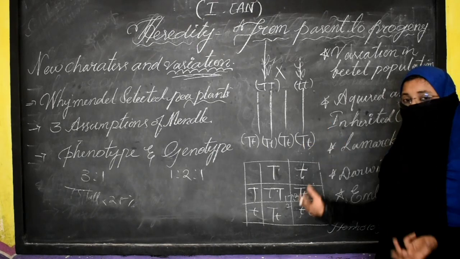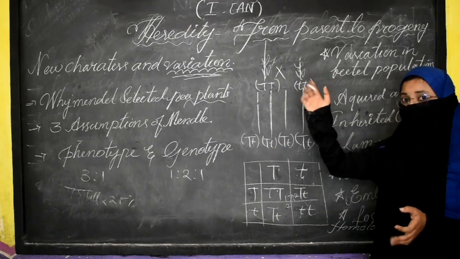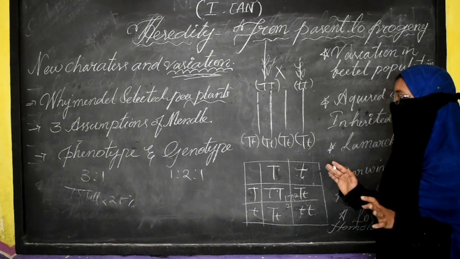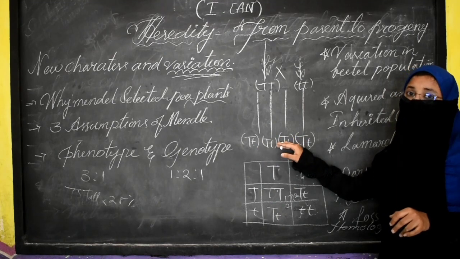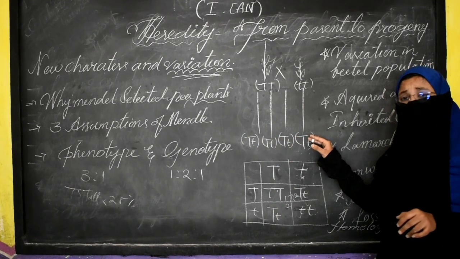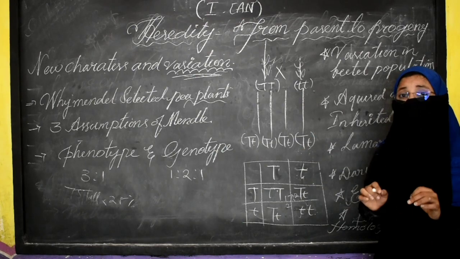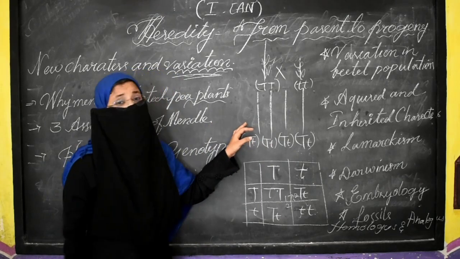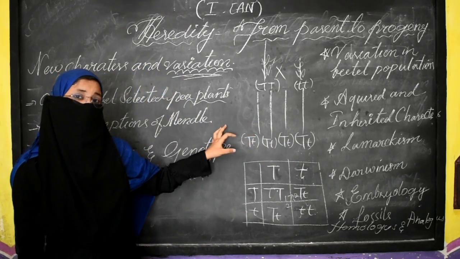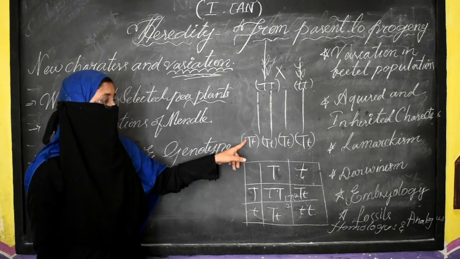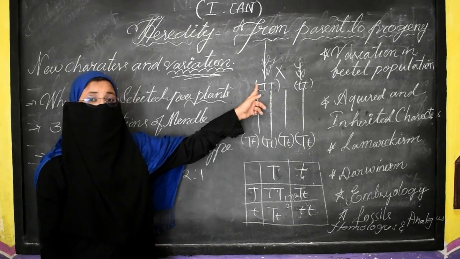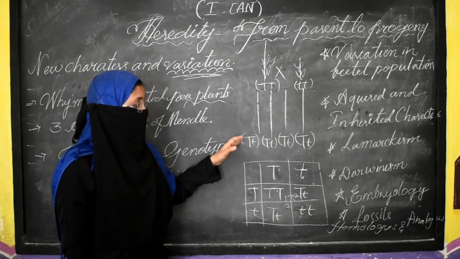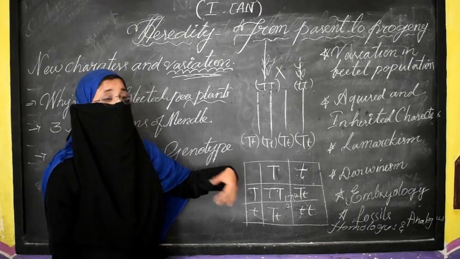Why? Because at one time, a plant can be tall or can be short. It cannot be short and tall. So only one character can possibly appear in the first generation, and that is known as the dominant feature, when only one character is expressed. For example, here the capital T, which is responsible for tallness, is expressed, so it is the tall plant.